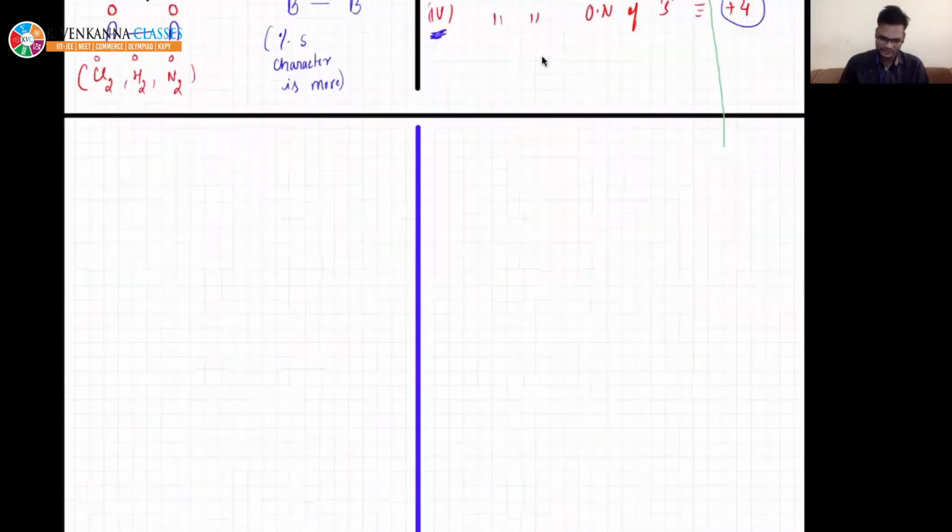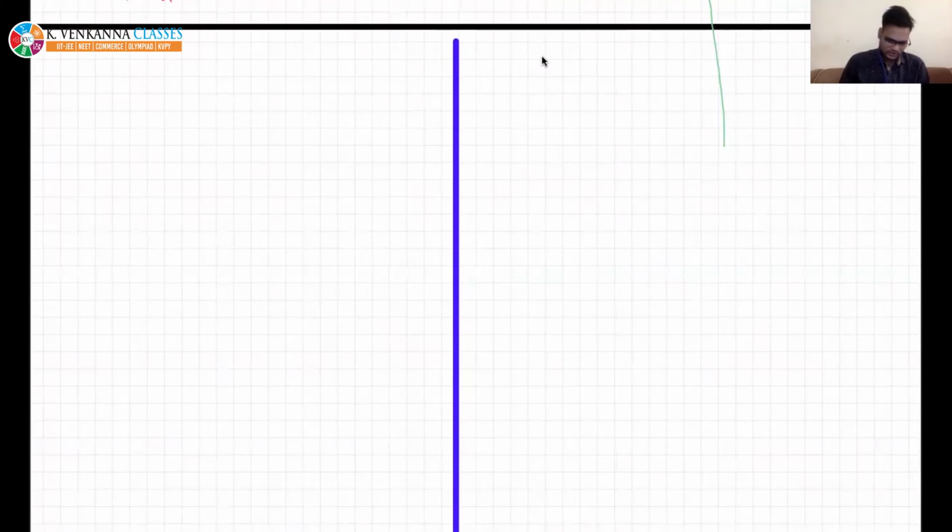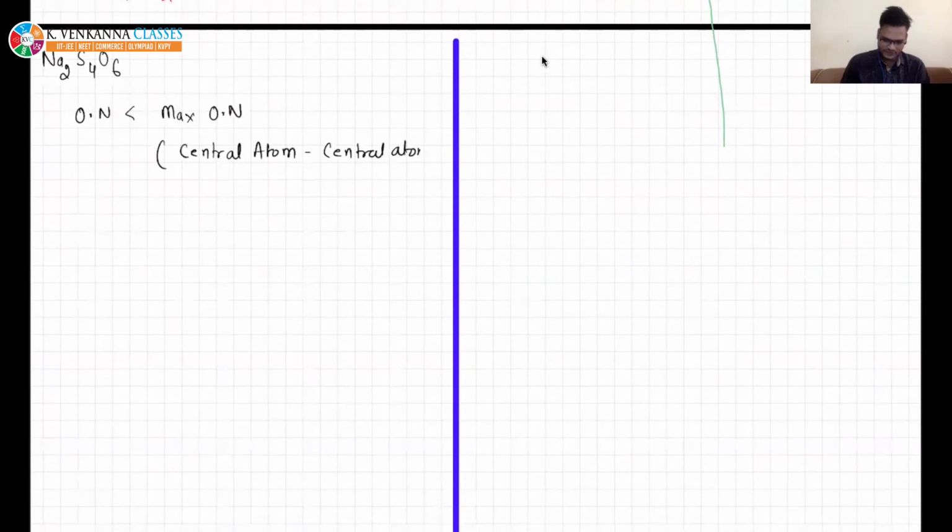Yes. Now our next example is the same compound, Na2S4O6. Remember what I told you, that if the oxidation number is coming less than the maximum oxidation number, then it indicates that there are central atom bonds. Bond is present.